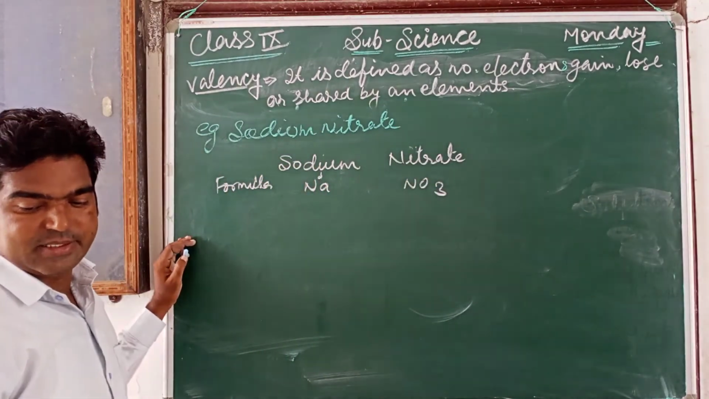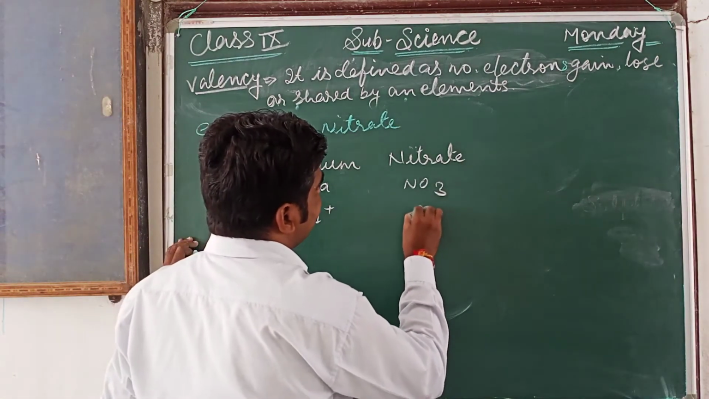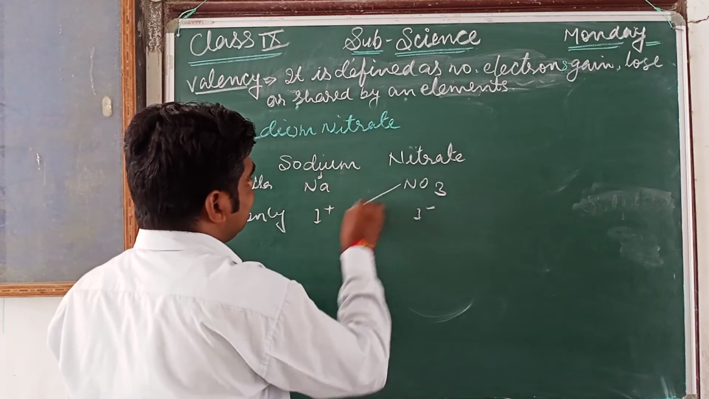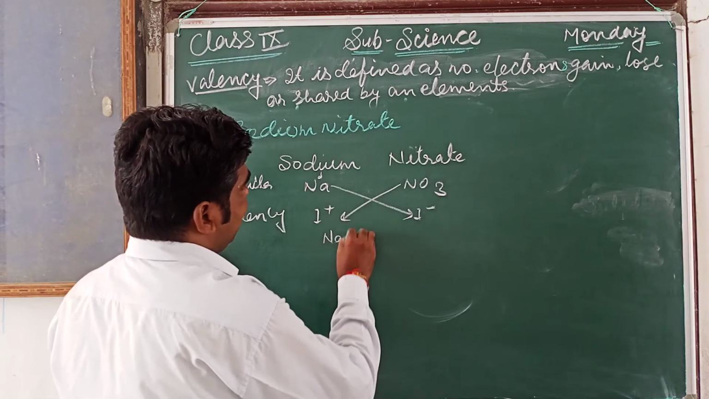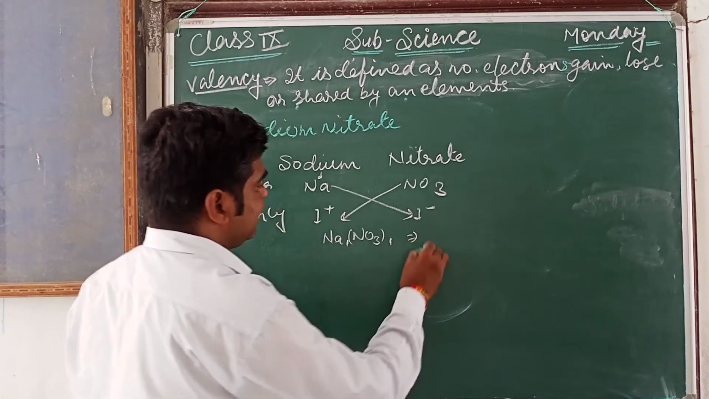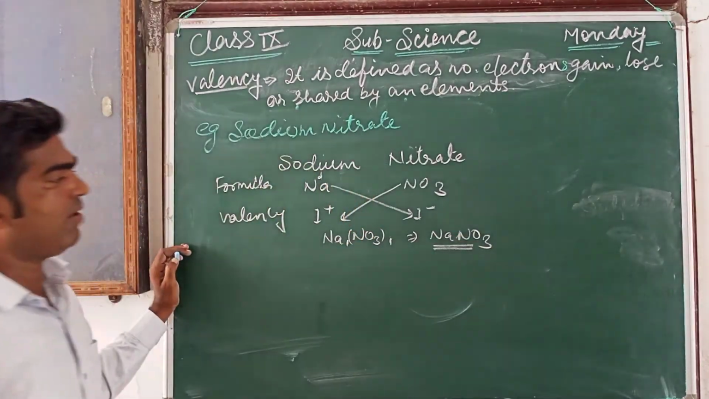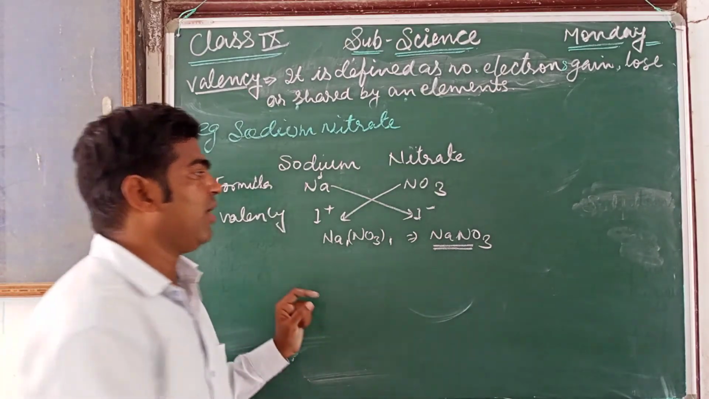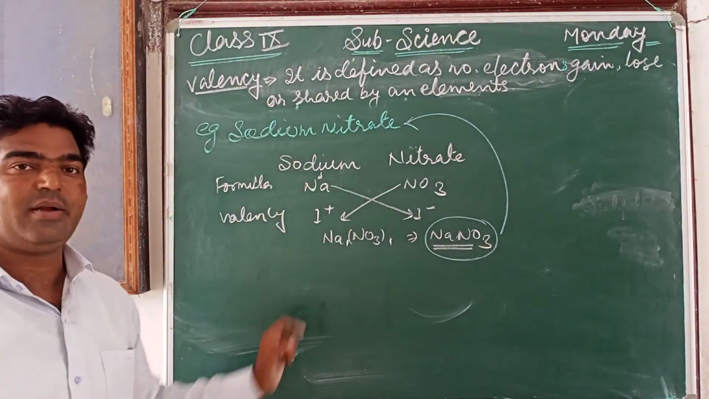Now write the valencies. Both have valency 1. Sodium has one positive valency and nitrate has one negative valency. Now cross the valency. So now Na1 and NO3 1. So simply it can be written as NaNO3. So this is the chemical formula for sodium nitrate.